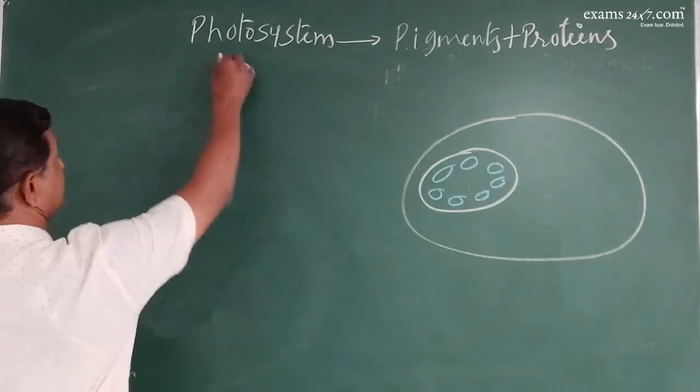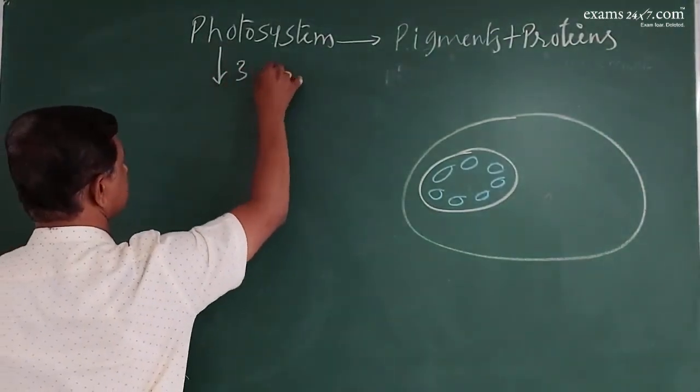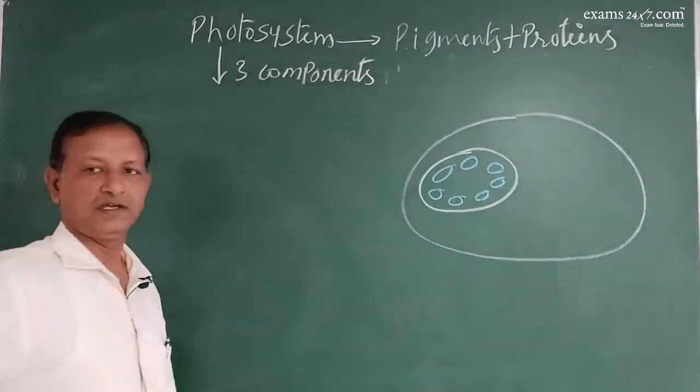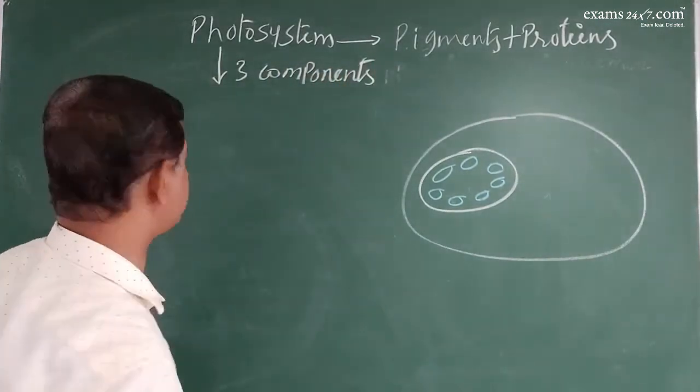Again, each photosystem has got three components. Which are they?